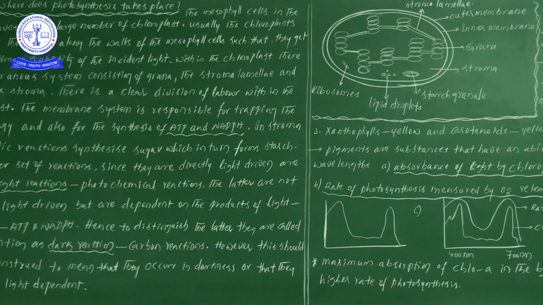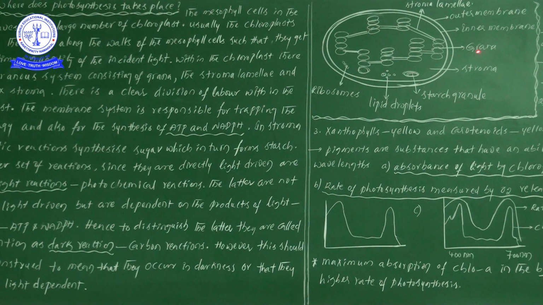The line is nothing but the membrane. On the membrane we can find various types of pigments. After completion of this diagrammatical explanation, we will have that information here. On the membrane, different types of pigments are present. These pigments have the capability to absorb the light.